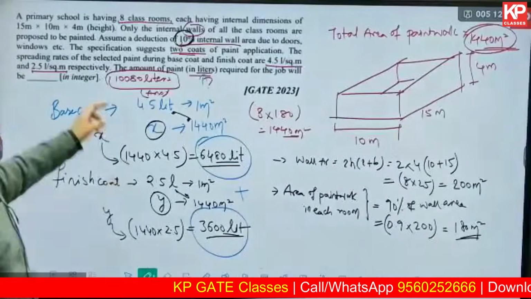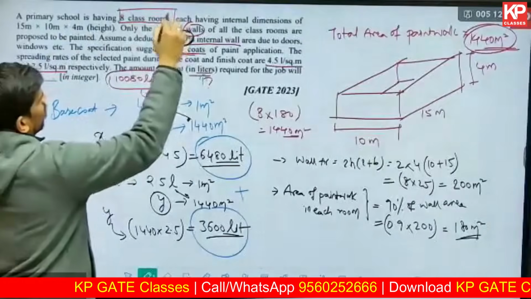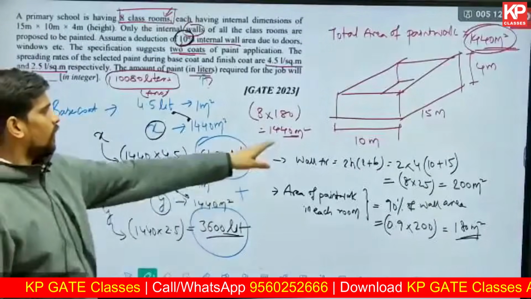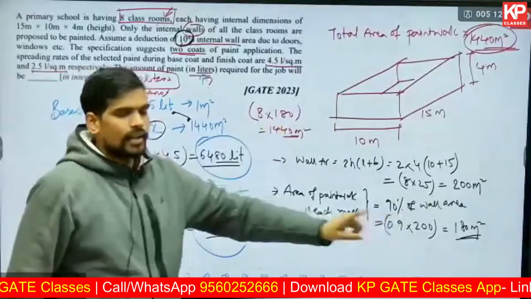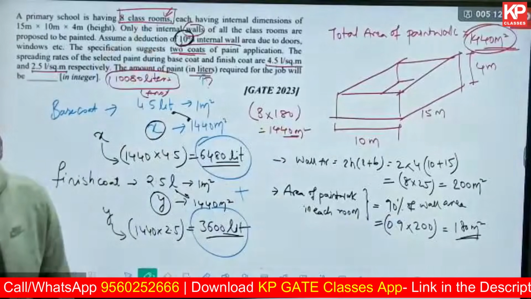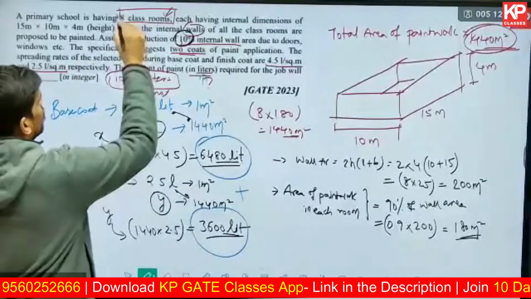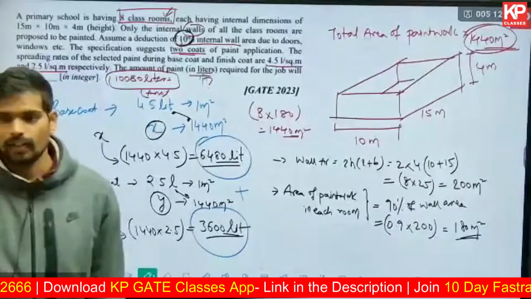Sweta, because in the question it is given that the primary school is having 8 classrooms. Not single, not one classroom, but 8 classrooms. This 180 square meter is the area of one classroom. So this is 8 classrooms. Is that clear, Sweta? That's what I told in the beginning itself. You need to look into the given information and highlight the information clearly.